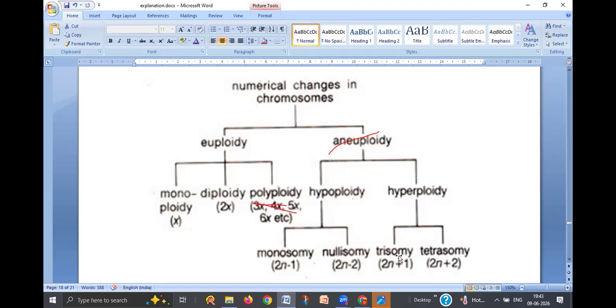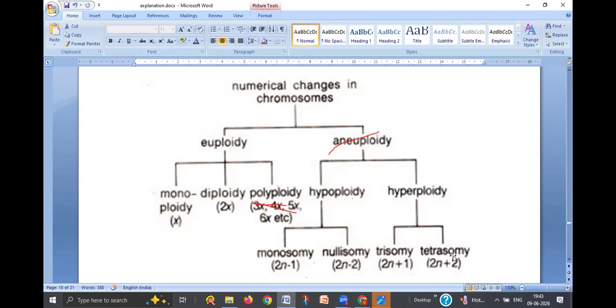Nullisomy. And trisomy, here it is called hyperploid, that means chromosomes are in excess. Hypoploid means chromosomes are less than normal. Hyperploid means chromosomes are more than normal. Trisomy means 2n plus 1. If it is minus 1, 45 chromosomes. If it is plus 1, 47 chromosomes. Tetrasomy, two chromosomes are extra here, opposite to nullisomy.